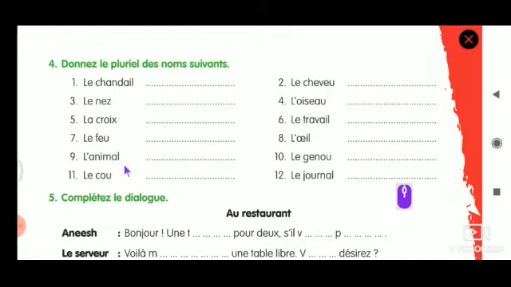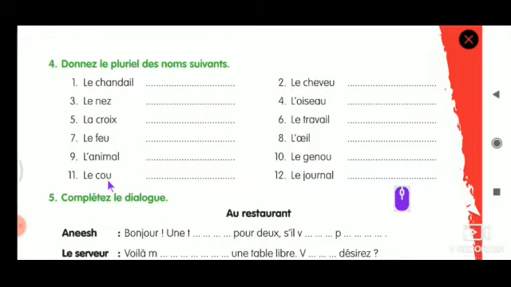Tenth one: whenever it is OU, add an X to make it plural. Les genoux. LES, GENOUX. Add an X here and add an S in the front.